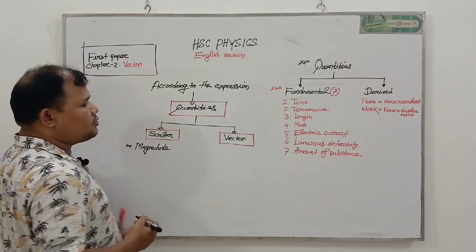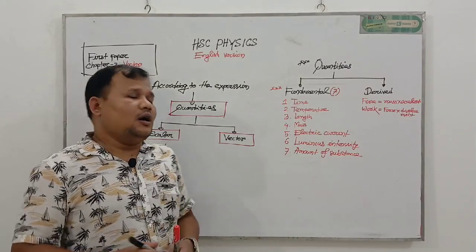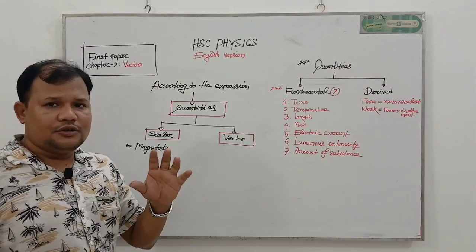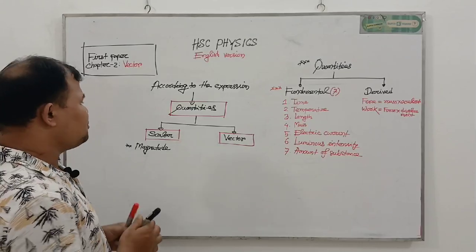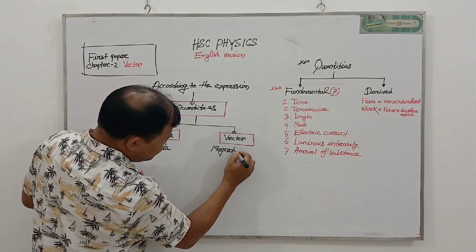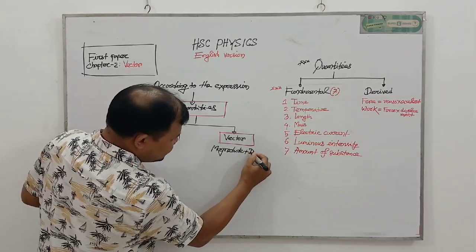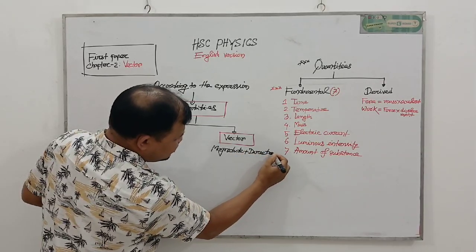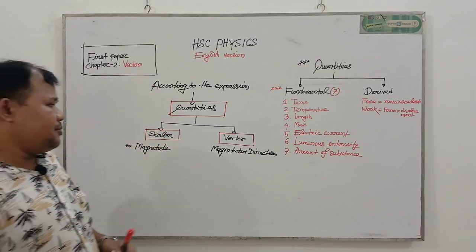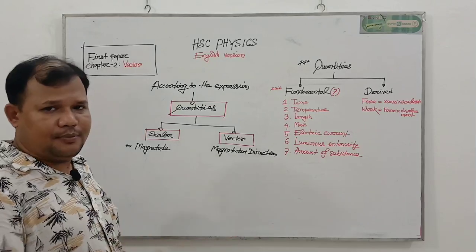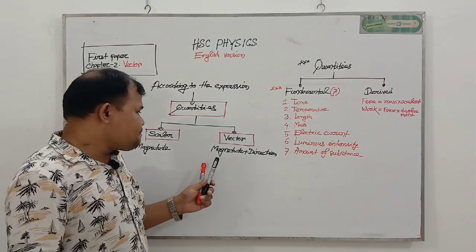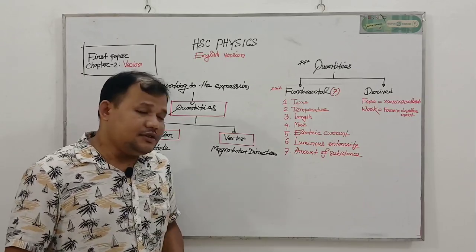But in the case of vector quantities, to express them we need 2 things, or we must confirm 2 things: one is magnitude plus direction. My dear students, I think all of you clearly understand. In the case of vector quantities, for expressing fully and perfectly, we must confirm two things: one is its magnitude and another is its direction.